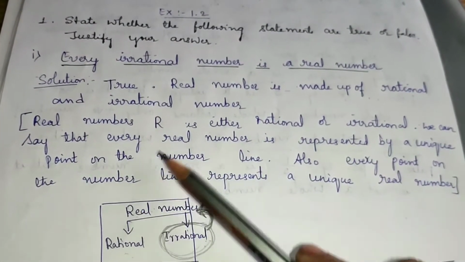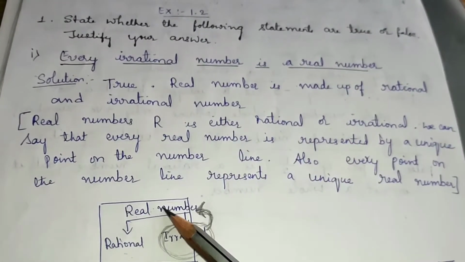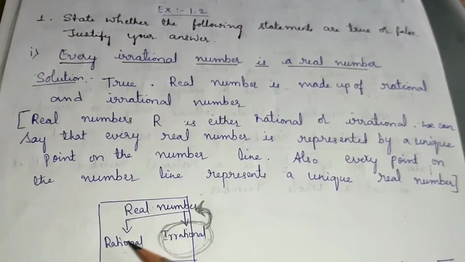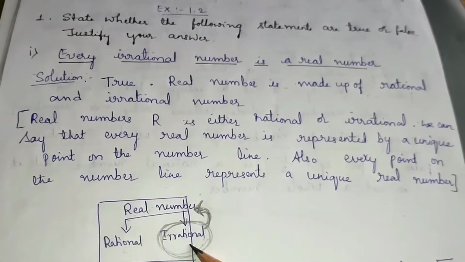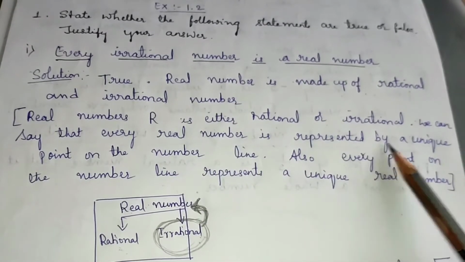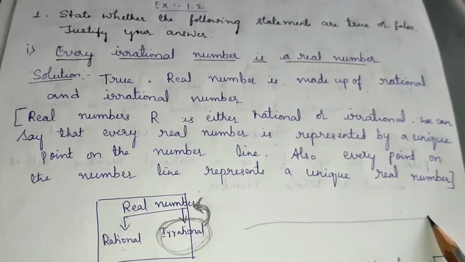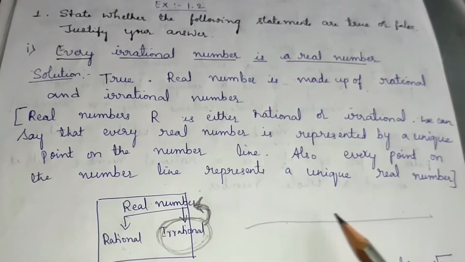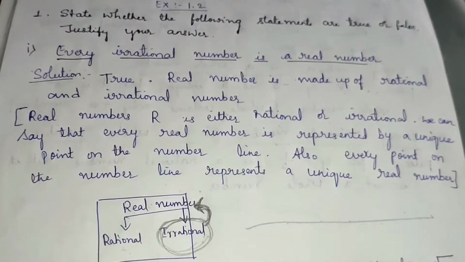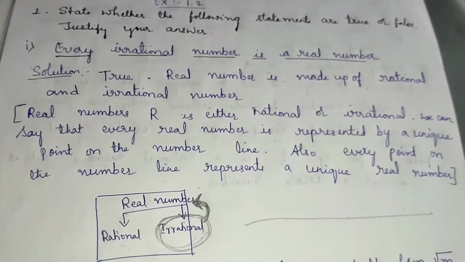A real number is either rational or irrational. We can say that every real number is represented by a unique point on the number line. If you take the number line, every number is represented with a unique point. No numbers are the same. That is the meaning of real numbers.